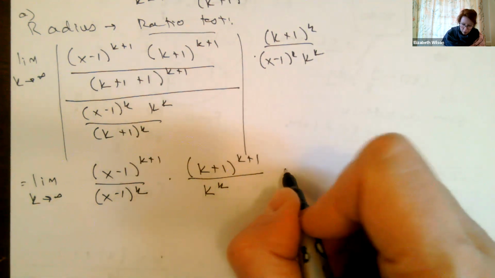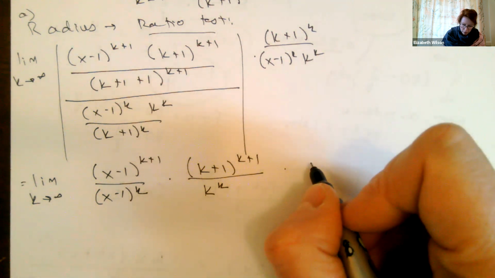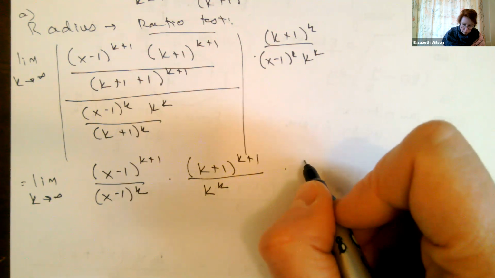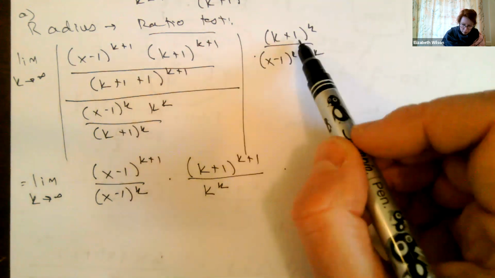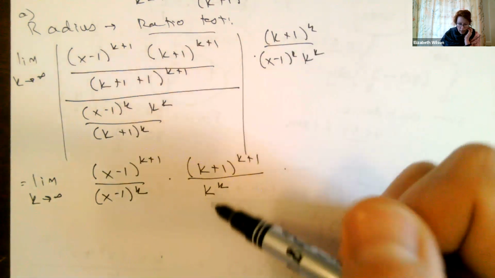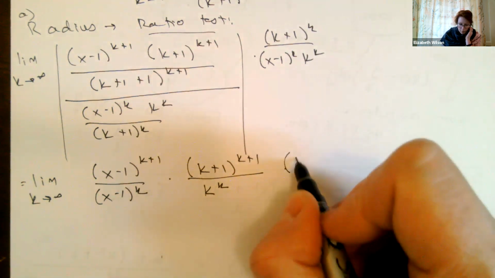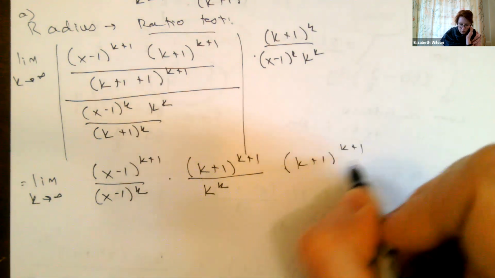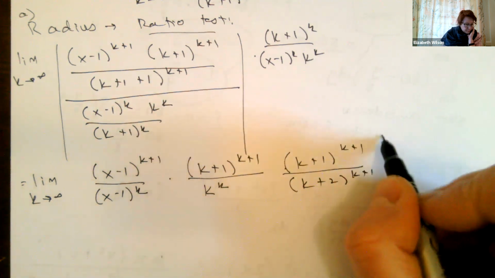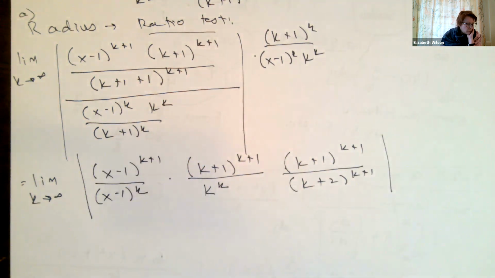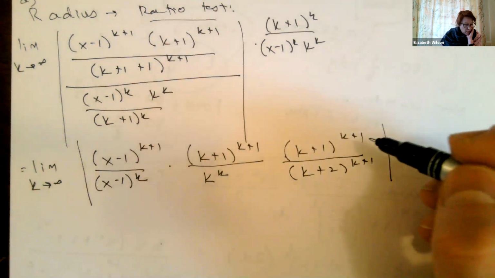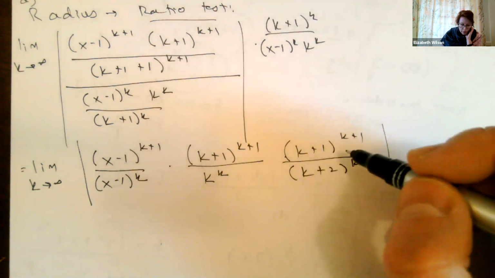And then, what do you think about this? k plus 1 all over k to the k, and then k plus 1 all over k plus 2 to the k plus 1. There. All right, so how do we need to think about this one? I think I can group these two together. So let's clean this up first.